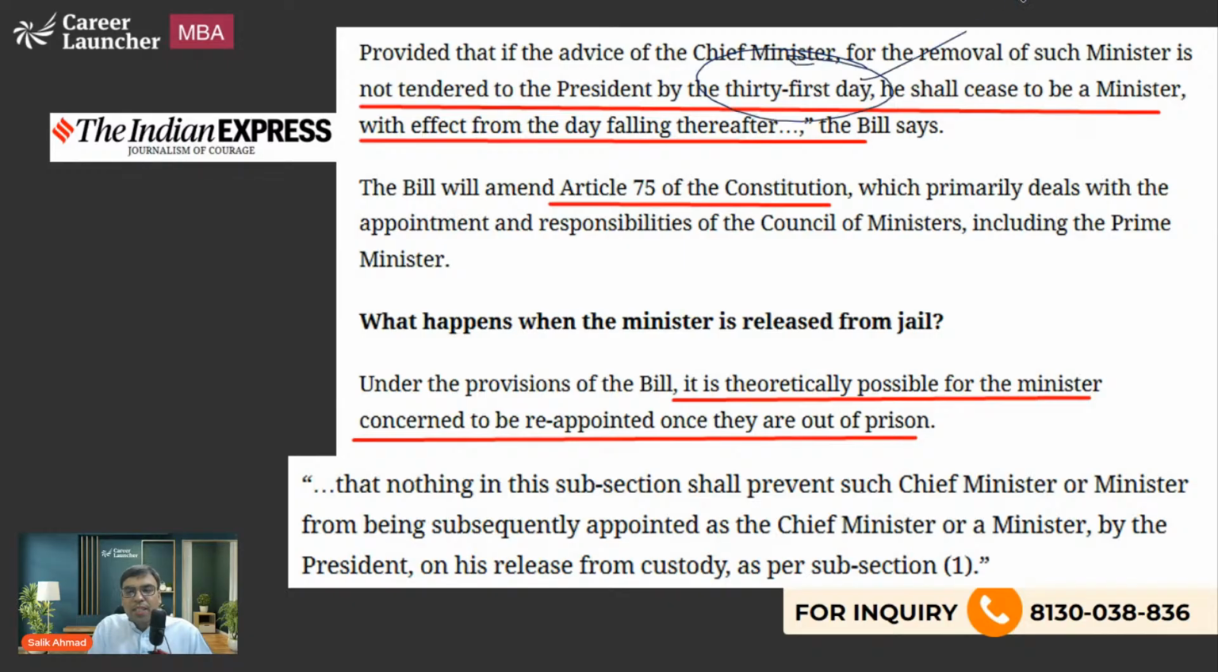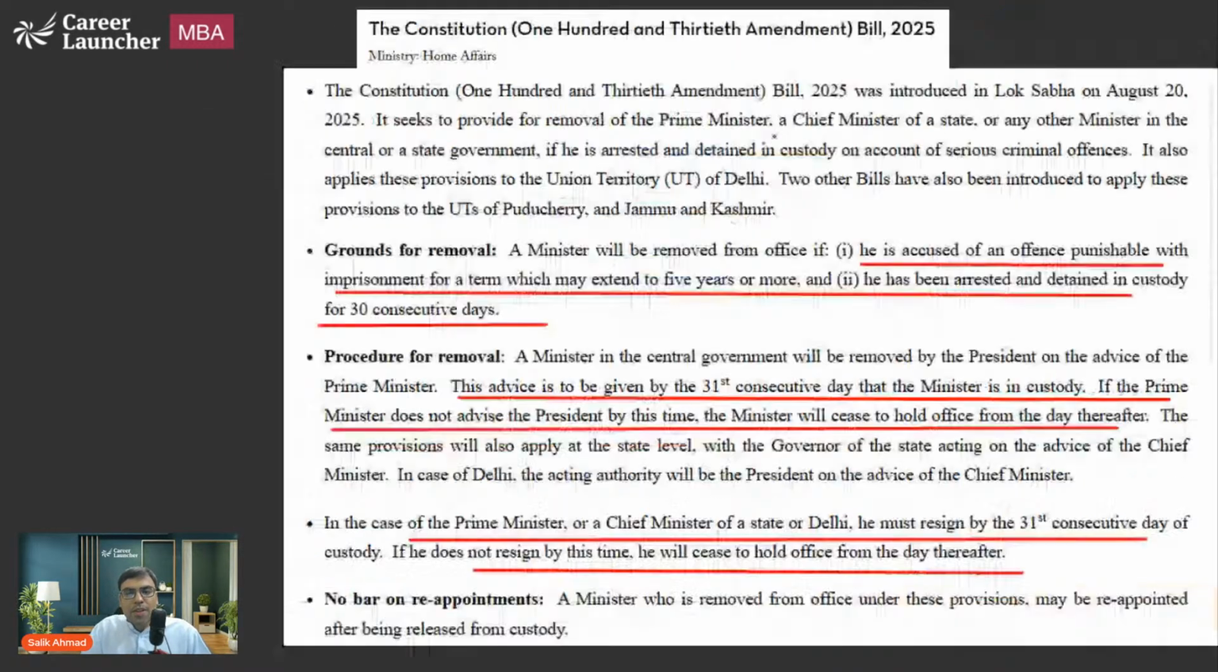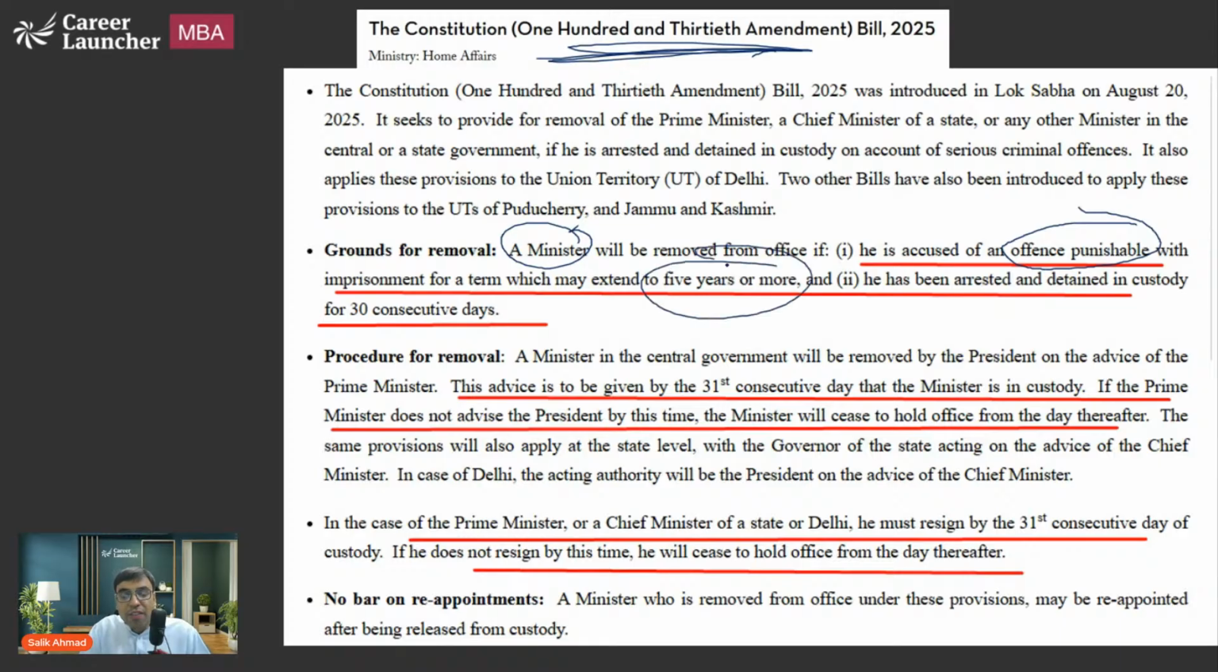Yes, so on the 31st day, the chief minister or the minister will be removed. So Article 75 is there. Yes, you can see a minister will be removed. I'm showing this from the official website. If he is accused of a punishable offense with a jail term of 5 years or more, means the minimum punishment for the crime that the accused has committed, if he or she is found guilty in the court, would be 5 years, then only this law will come into force.